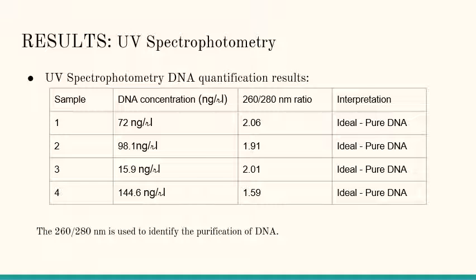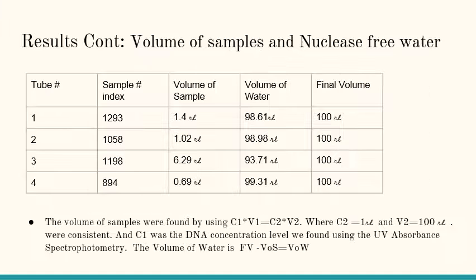The 260-280 nanometer ratio is used to identify the purification of DNA, and when the purification is between 1.5 and 2.2, they are considered to be ideal pure DNA. All our 4 samples were between 1.5 and 2.2, and then we interpreted all 4 of them to be ideal, pure DNA for each of the 4 samples.